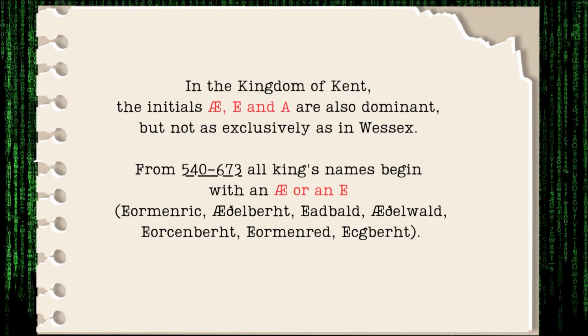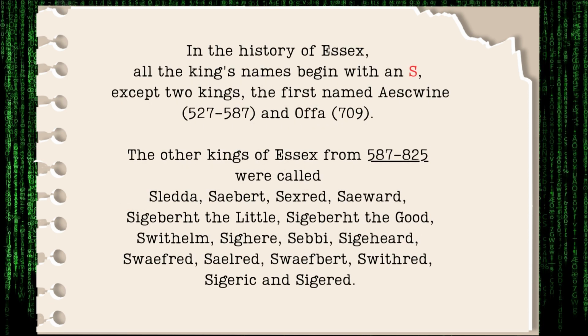In the Kingdom of Kent, the initials A, E and A are also dominant, but not as exclusively as in Wessex. From 540 to 673 all kings' names begin with an A or an E: Eormenric, Ethelbert, Eadbald, Athelwold, Eorsenbert, Ermend, Egbert. In the history of Essex, all the kings' names begin with an S, except 2 kings, the first named Esquine, 527 to 587, and Offa, 709.